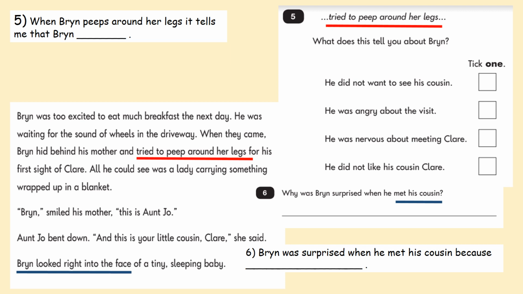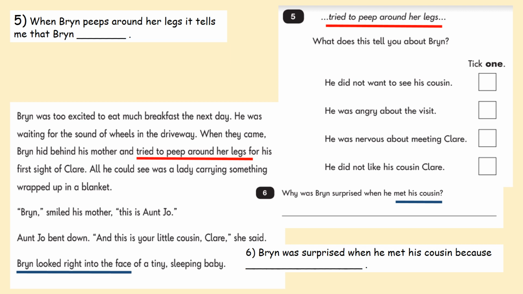Bryn was too excited to eat much breakfast the next day. He was waiting for the sounds of wheels in the driveway. When they came, Bryn hid behind his mother and tried to peep around her legs for the first sight of Claire. All he could see was a lady carrying something wrapped up in a blanket. Bryn, smiled his mother, this is Aunt Jo. Aunt Jo bent down. And this is your little cousin Claire, she said. Bryn looked right into the face of a tiny sleeping baby.